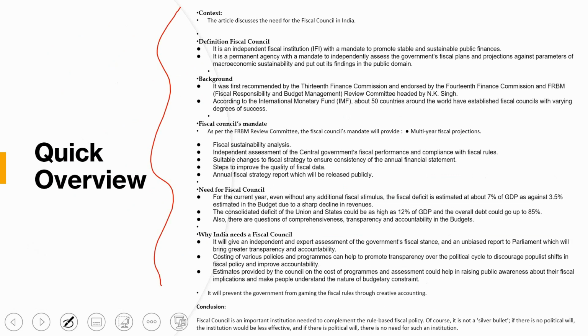So just as a quick overview: the context was the article discussing the need for a Fiscal Council of India. Definition of a fiscal council: it is an independent fiscal institution with a mandate to promote stable and sustainable public finances. It is a permanent agency with a mandate to independently assess the government's fiscal plans and projections against the parameters of macroeconomic sustainability and put out its findings in the public domain. Background: it was first recommended by the 13th Finance Commission and endorsed by the 14th Finance Commission, and the FRBM Act, the Fiscal Responsibility and Budget Management Act. The review committee was the NK Singh committee. I will cover the FRBM Act in another lecture.